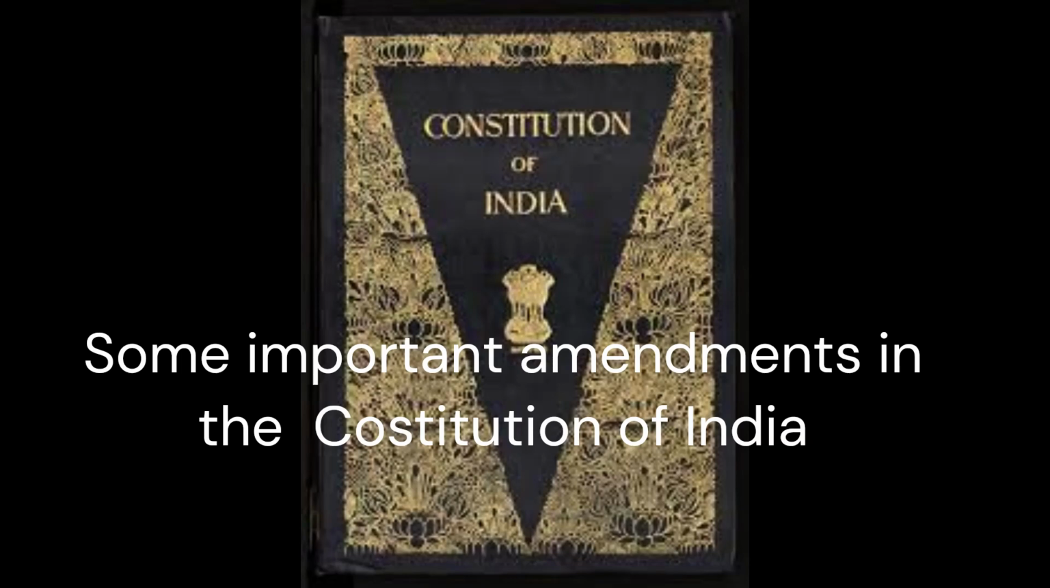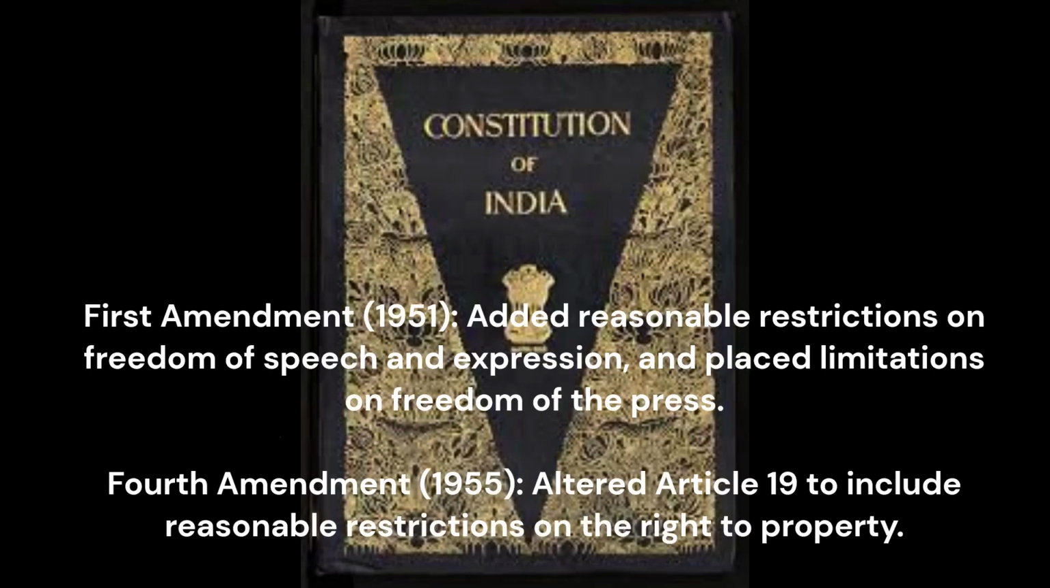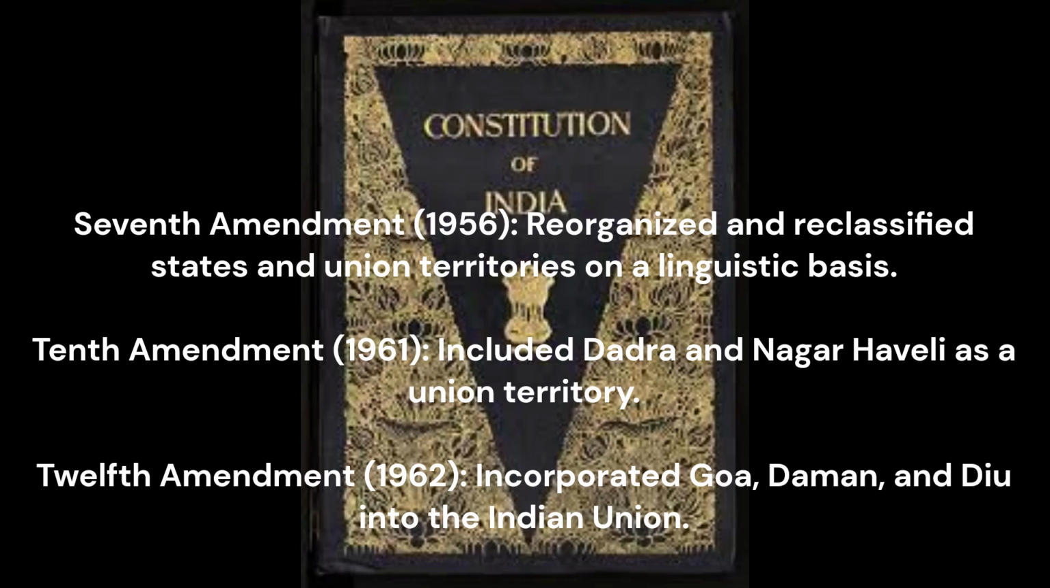First Amendment, 1951 added reasonable restrictions on freedom of speech and expression, and placed limitations on freedom of the press. Fourth Amendment, 1955 altered Article 19 to include reasonable restrictions on the right to property. Seventh Amendment, 1956 reorganized and reclassified states and union territories on a linguistic basis. 10th Amendment, 1961 included Dadra and Nagar Haveli as a union territory.